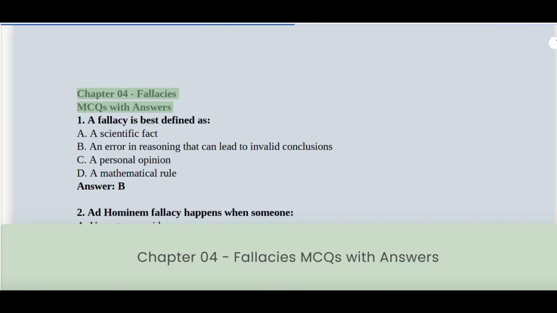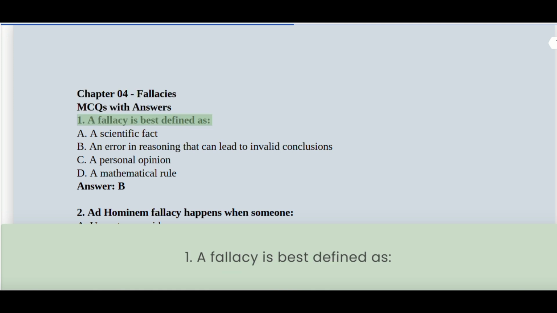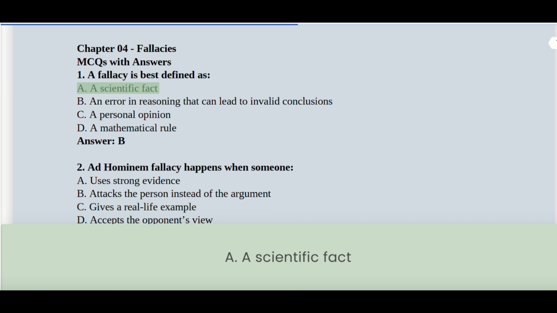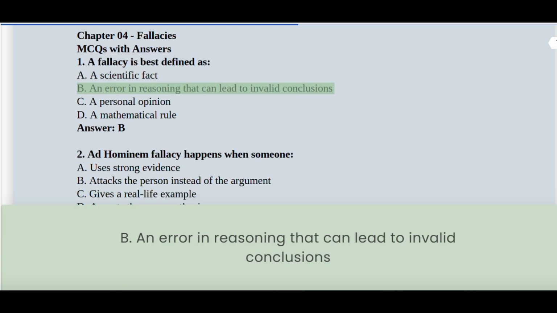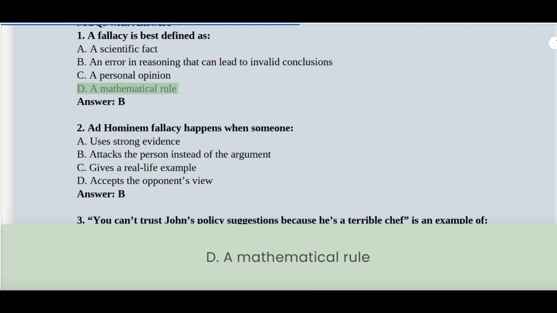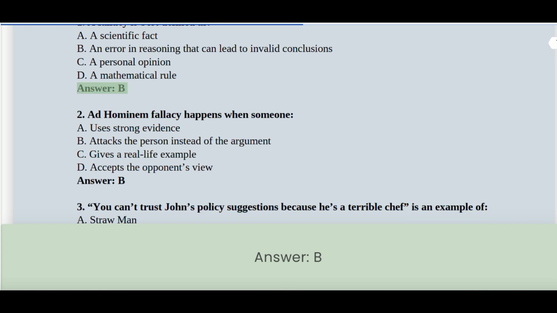Chapter 04, Fallacies, MCQs with answers. 1. A fallacy is best defined as: A. A scientific fact. B. An error in reasoning that can lead to invalid conclusions. C. A personal opinion. D. A mathematical rule. Answer B.